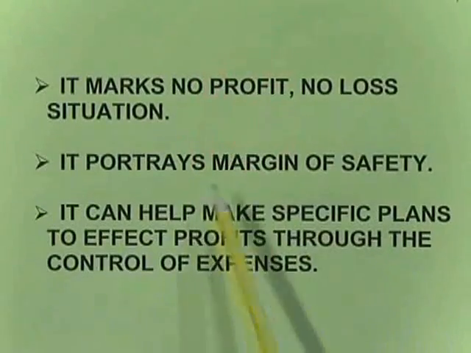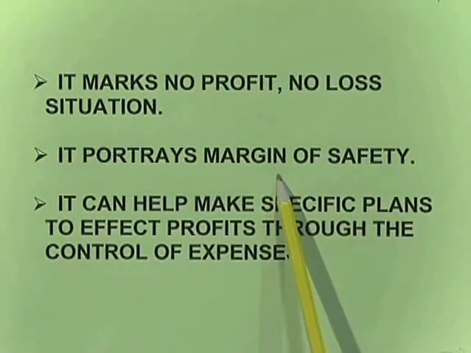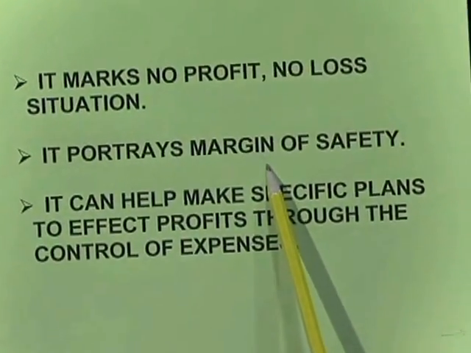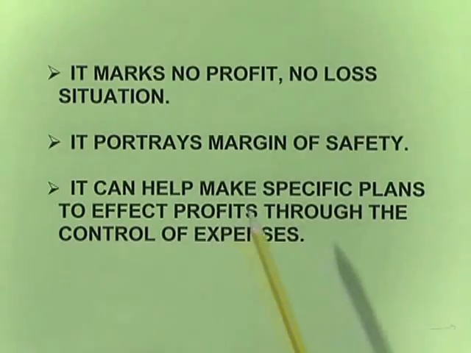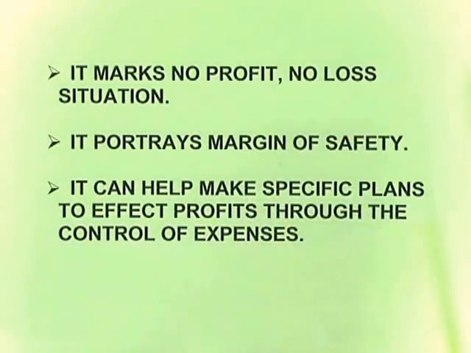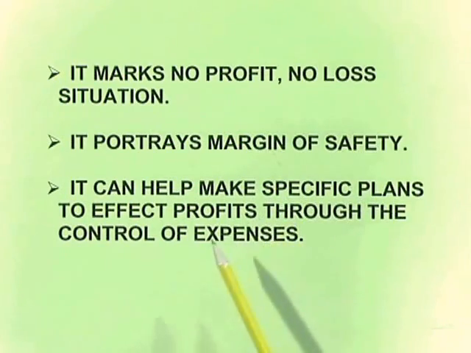Next, it portrays the margin of safety. So how much margin of safety is there? It is nothing but the distance between BEP and total sales. Say, for example, in the same previous case I have taken 10 pieces at 15 rupees, 150 rupees is the total. BEP occurs at 100. So this 50 rupees is called the margin of safety. That is, whatever the extra sales over the break even point is called the margin of safety.